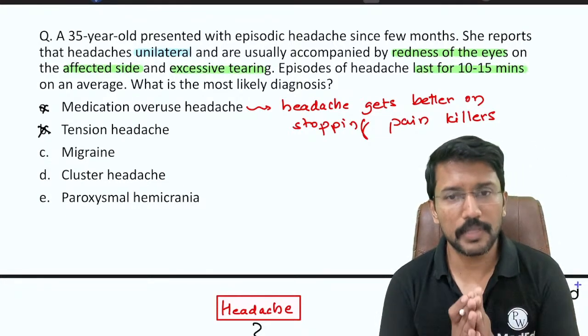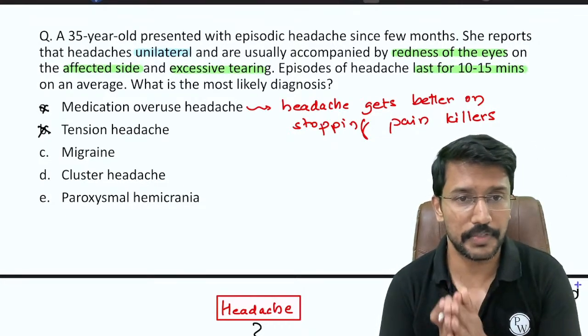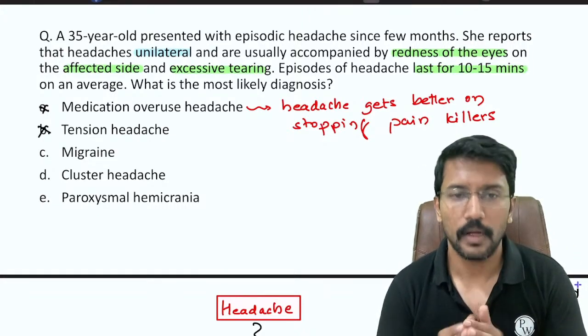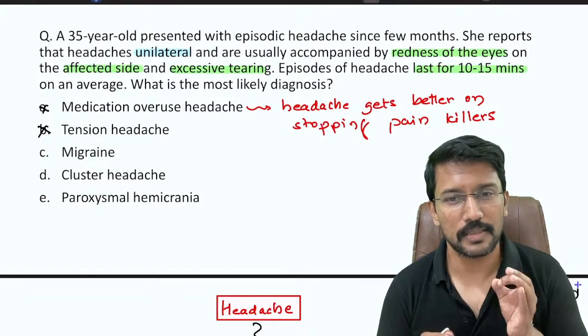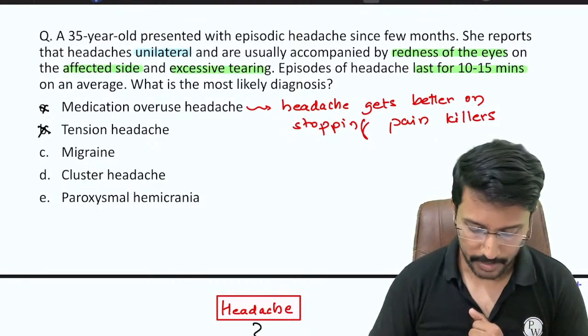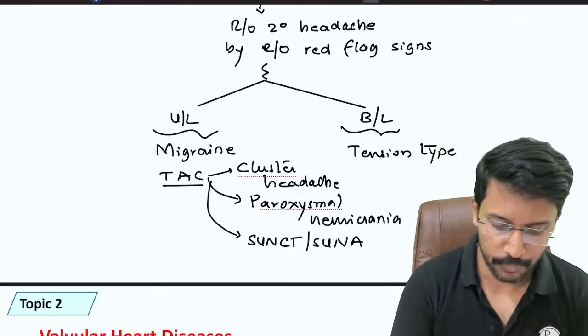Okay, so now we are left with primarily the unilateral primary headaches, which is migraine, cluster headache, paroxysmal hemicrania, and SUNCT or SUNA. How do we differentiate between these three? It is based on the duration of untreated episode of headaches. That is why duration is the second most important thing.